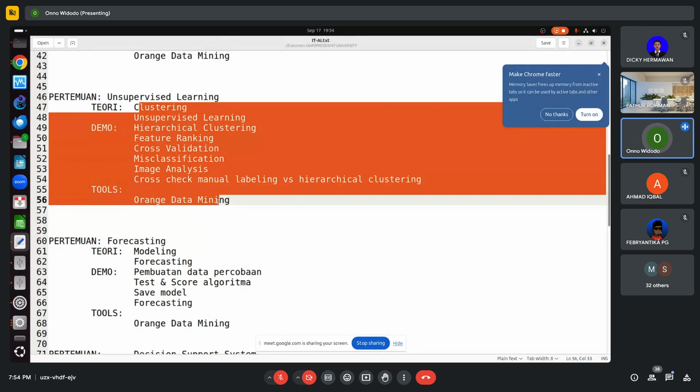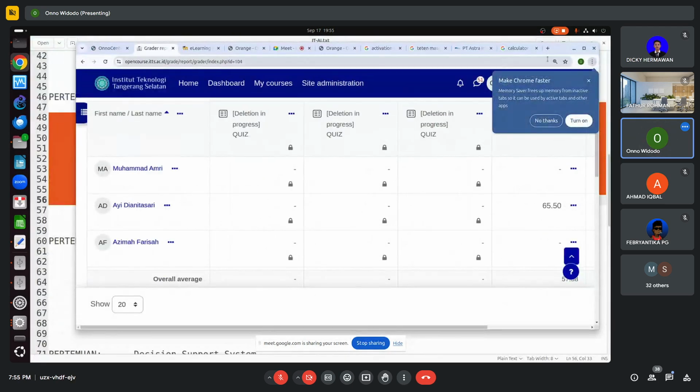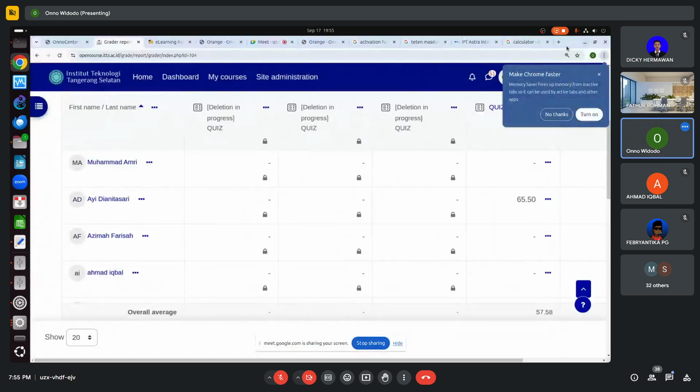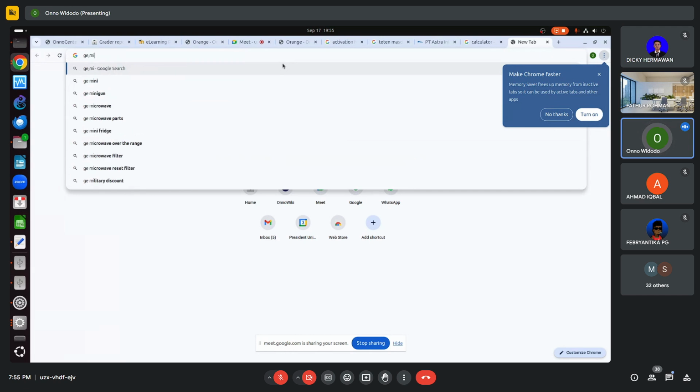I like to show you how to basically cheat. So we already have the program in Orange. How can we translate Orange into Python? Okay. So basically, the easiest way to cheat, you can use Gemini.